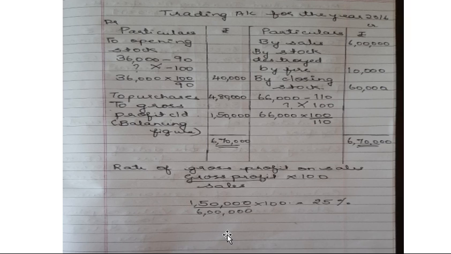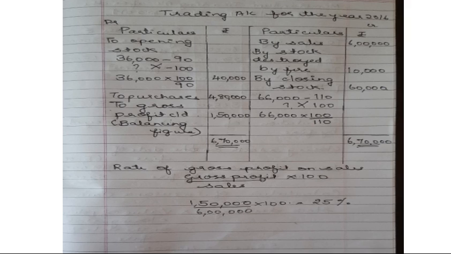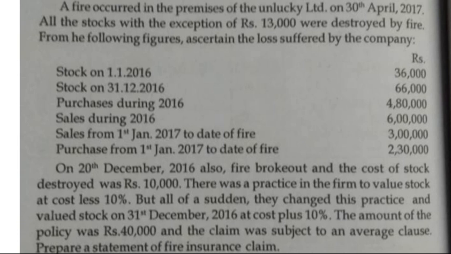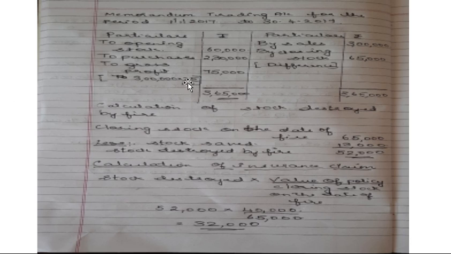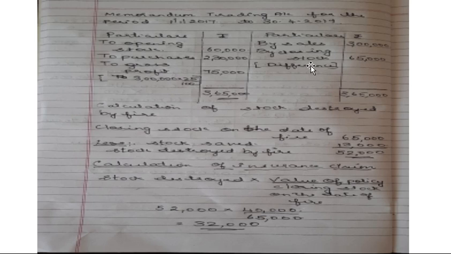Okay. So next we will go for the second step, that is the memorandum trading account for the period from 1st January 2017 to the date of fire. The closing stock of last year will be the opening stock of this year, that is 60,000. Okay. Next, purchases as given in the problem, 2,30,000. Sales is 3 lakh, right as it is. Then closing stock is the difference. Gross profit is 3 lakh into 25%. Calculate, you will get the total.